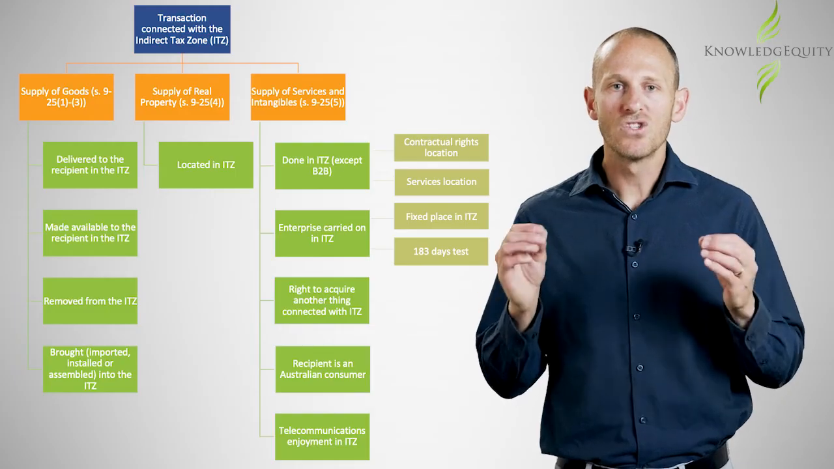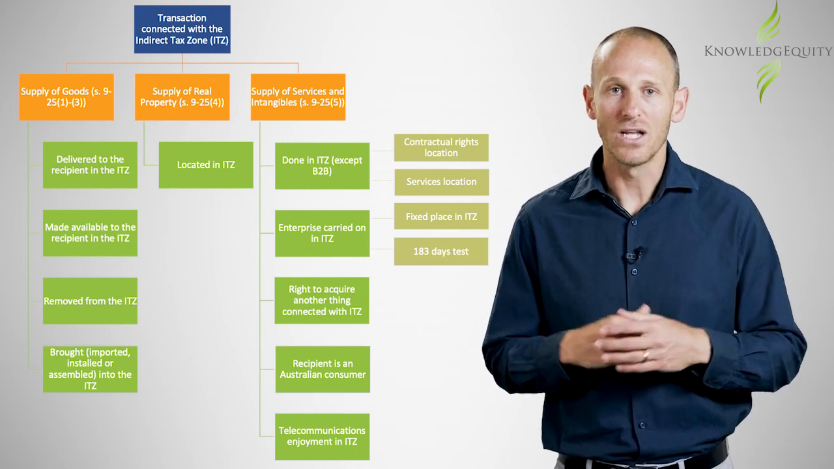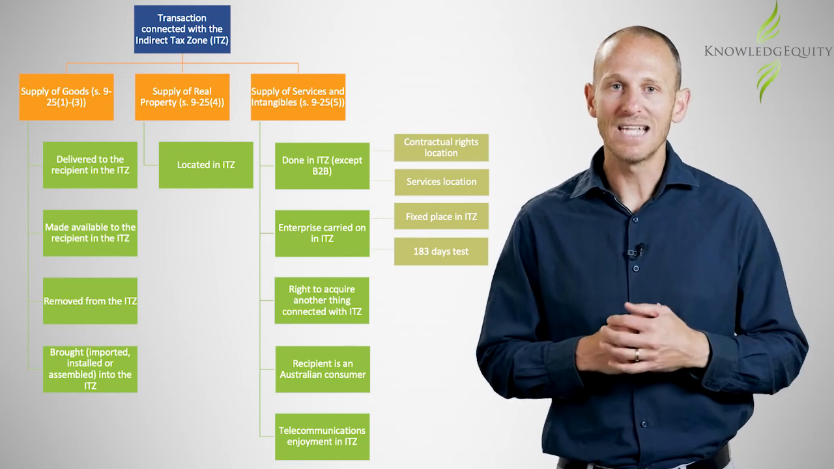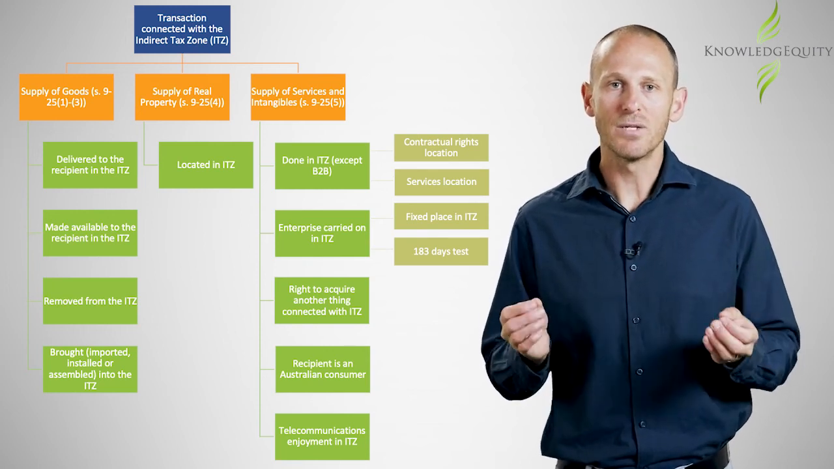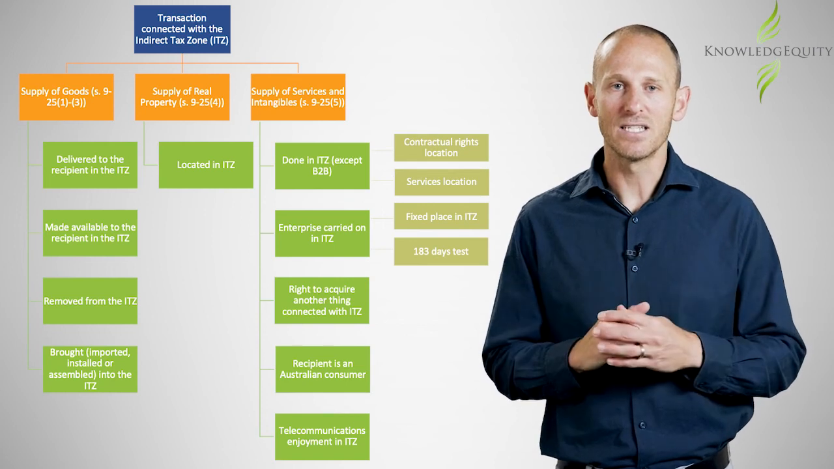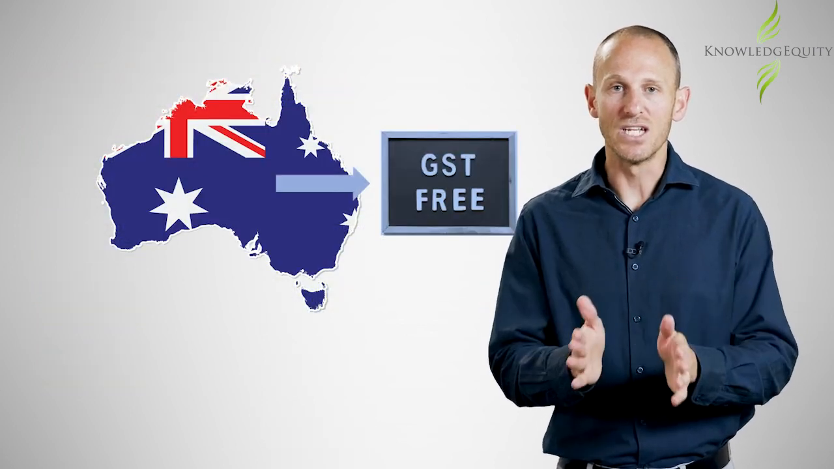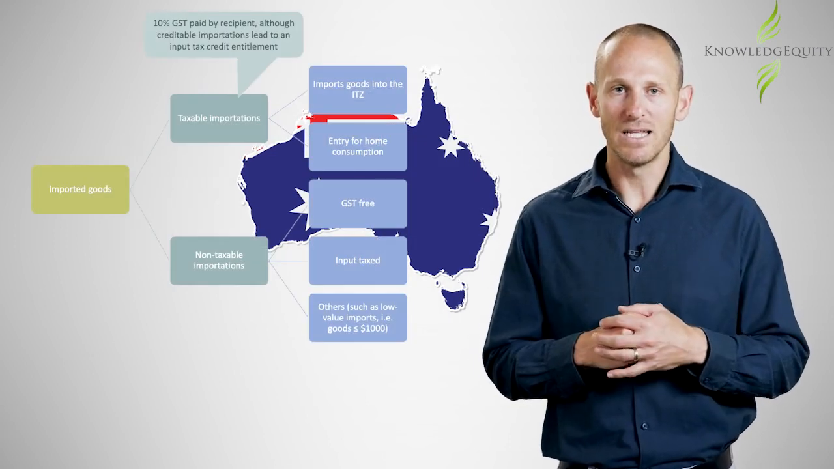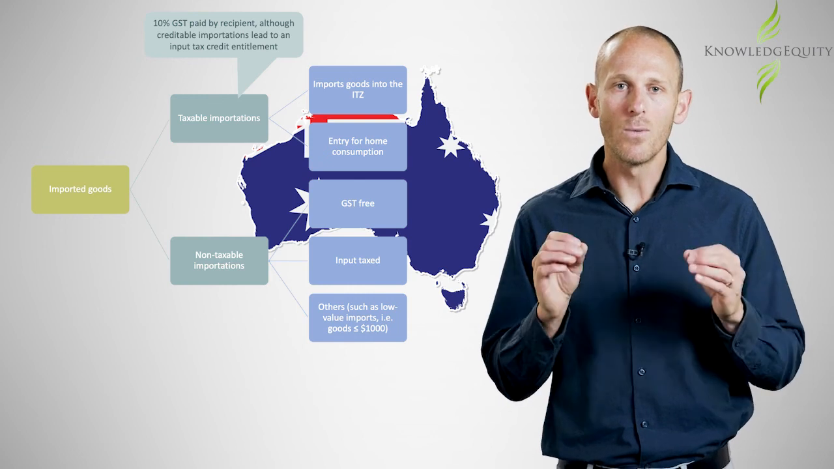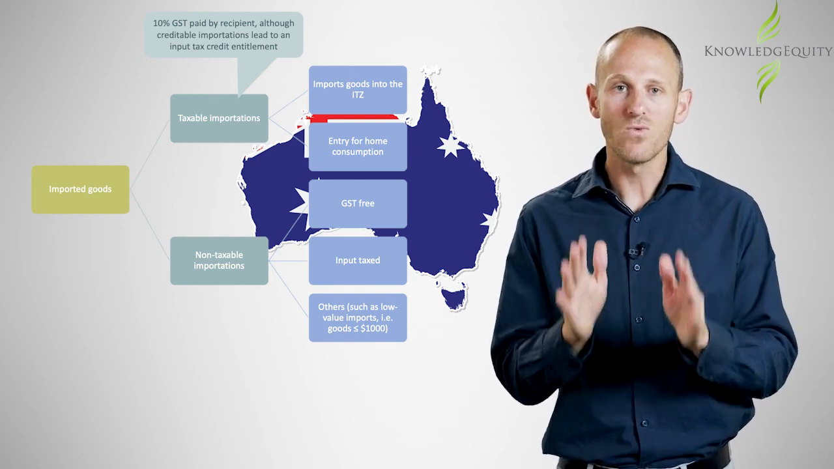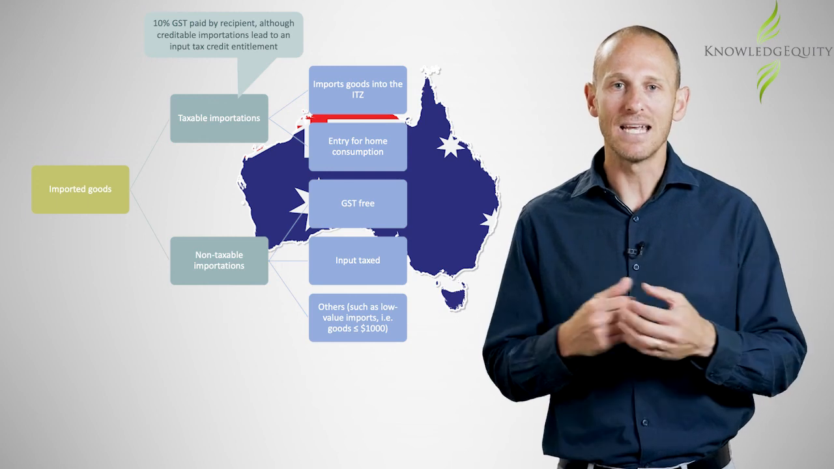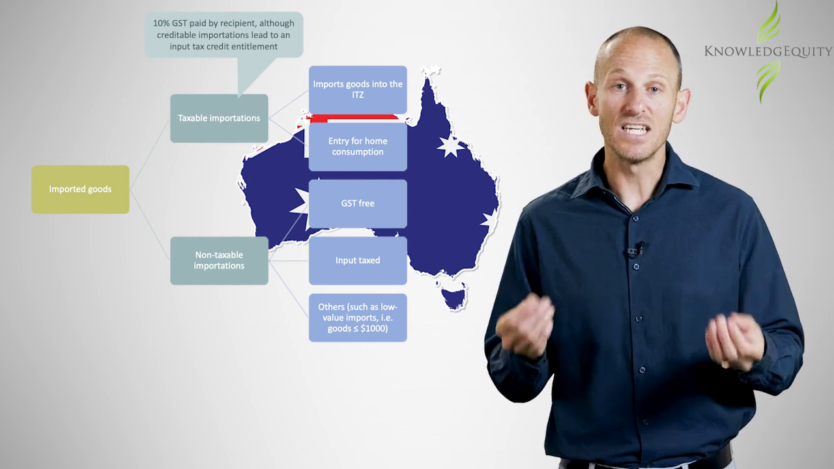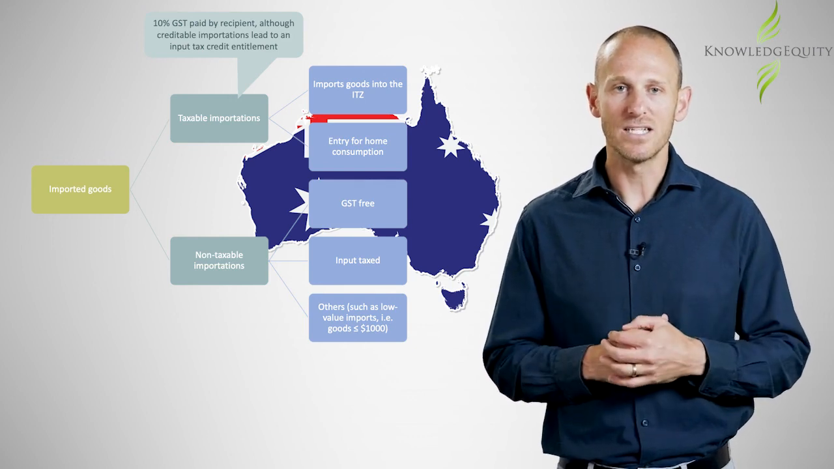To recap, transactions connected with the indirect tax zone include the supply of goods, the supply of real property, and the supply of services and intangibles. Such supply transactions are potentially subject to GST, though exports are generally GST-free. Taxable importations result in a GST liability for the Australian recipient, though when used for a creditable purpose by a registered entity, there can be an offsetting input tax credit. Non-taxable importations, such as GST-free goods, are not subject to GST when imported.